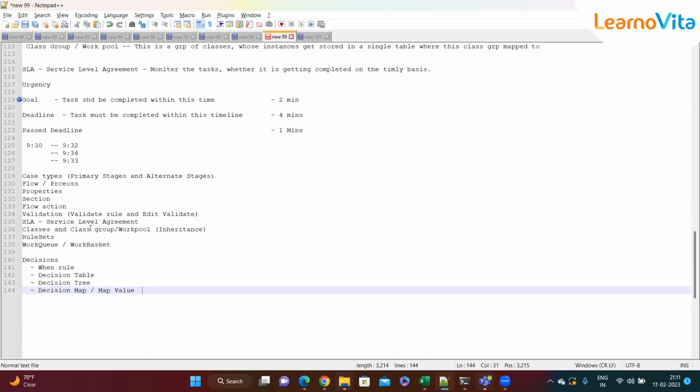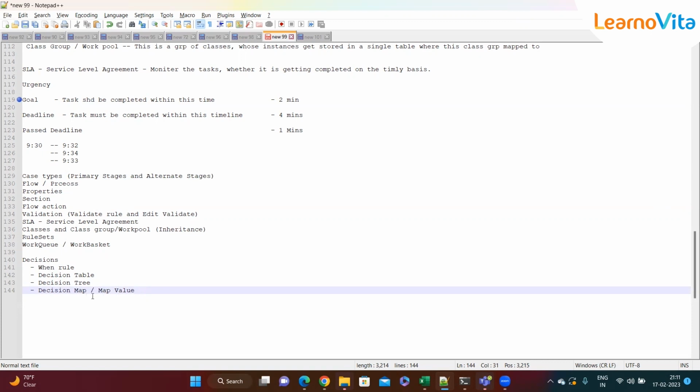Similarly, in older versions we called it a class group, and Pega is now changing it to work pool; and we used to call a work queue a work basket. I'm telling you the older names because if someone says decision map, you should not get confused about whether it is a new rule.